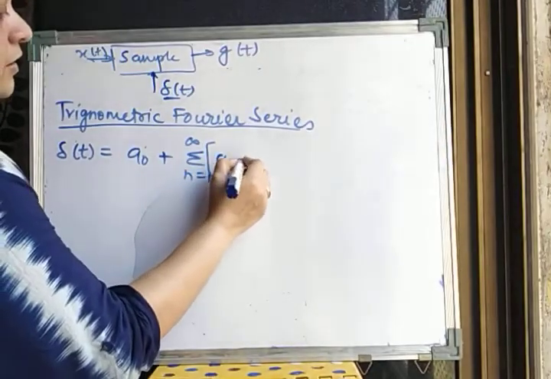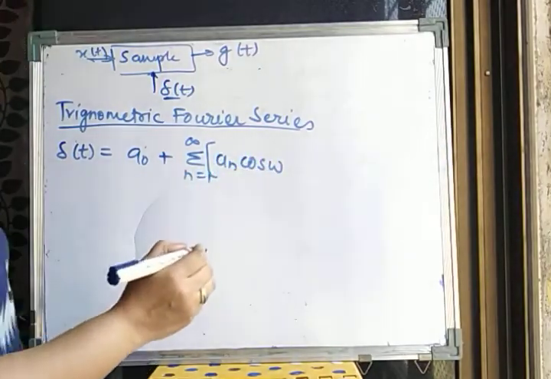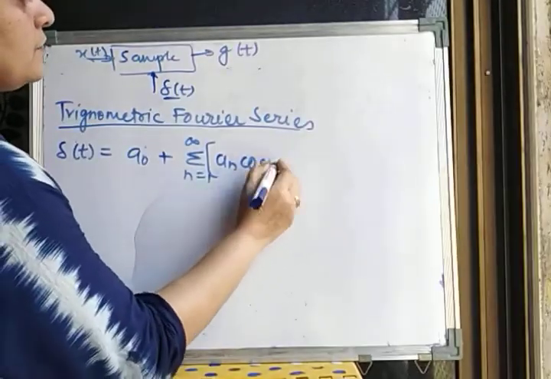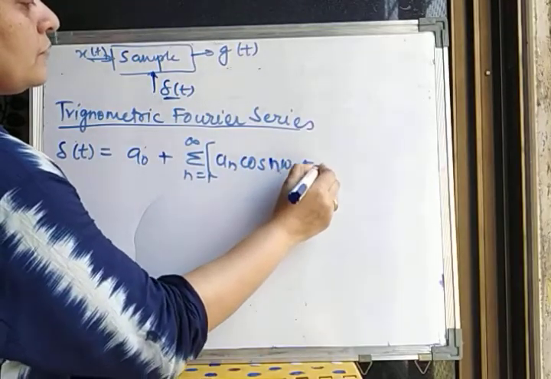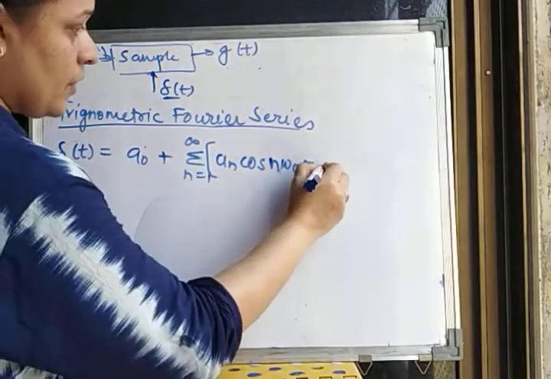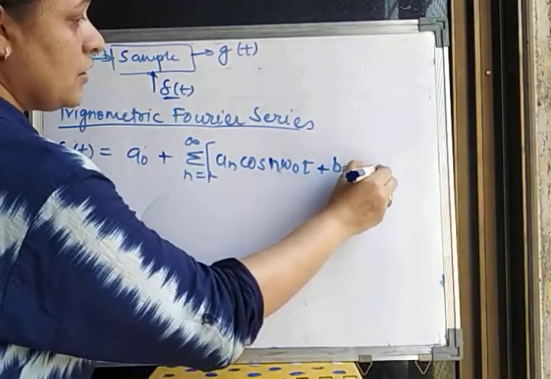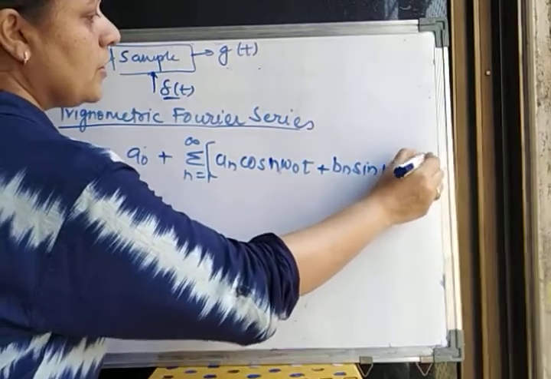So the signal delta t can be represented in terms of its trigonometric Fourier series: delta t is equal to a0, which will be a constant, plus summation n is equal to 1 to infinity, an cos n omega 0 t plus bn sin n omega 0 t.